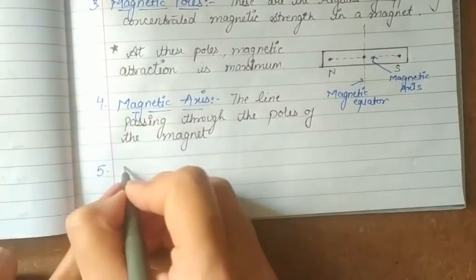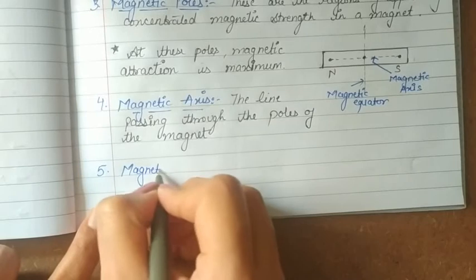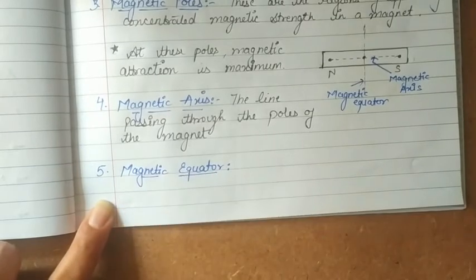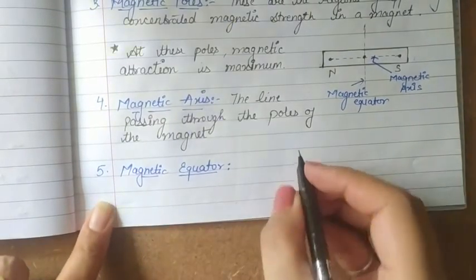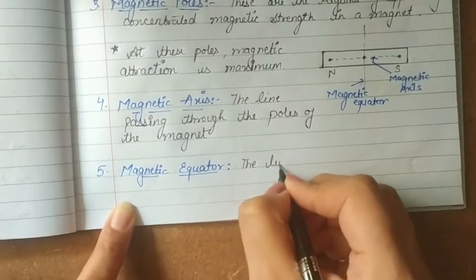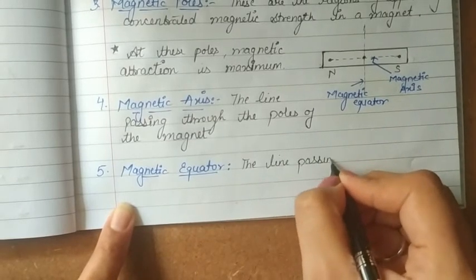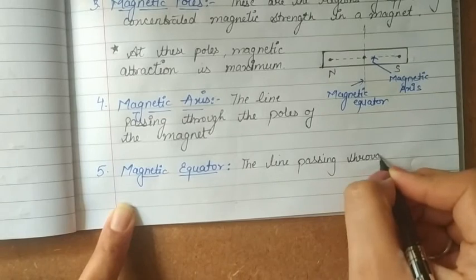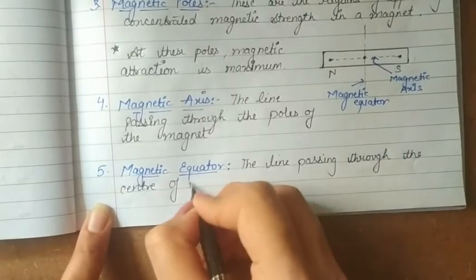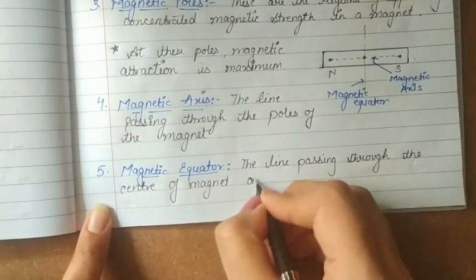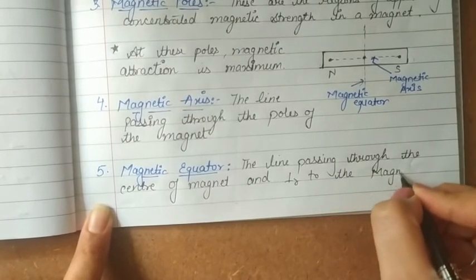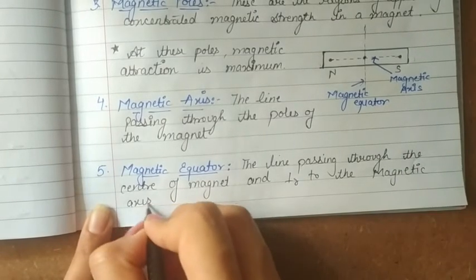Fifth one is magnetic equator. The line that passes through the center of the magnet and is perpendicular to the magnetic axis is called the magnetic equator. The line passing through the center of the magnet and perpendicular to the magnetic axis is called the magnetic equator.